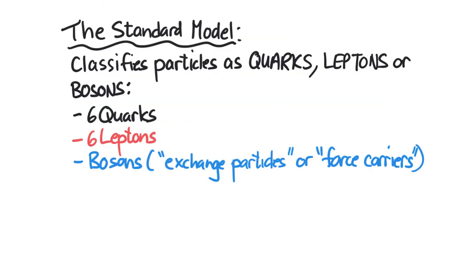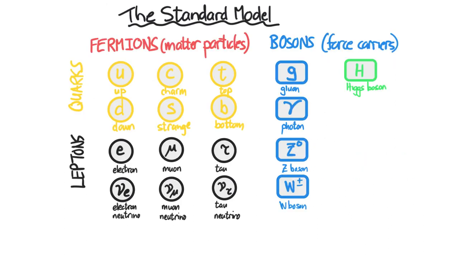So the Standard Model is one of the great successes of modern physics. What it does is classify all the elementary particles as quarks, leptons, or bosons. There are 6 quarks and there are 6 leptons. And the bosons are what they call the exchange particles or the force carriers. We'll learn more about them when we study the 4 fundamental forces later on in this course. So here is a nice table that summarizes the Standard Model.